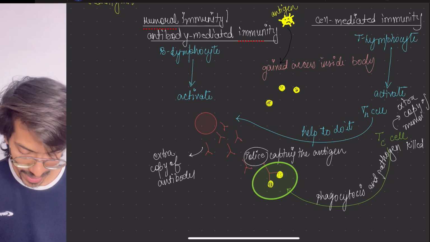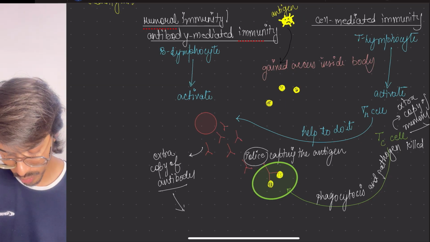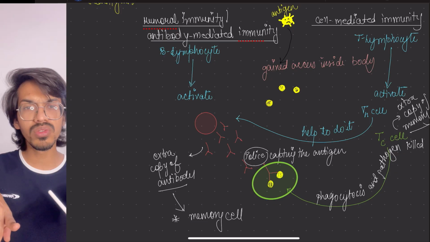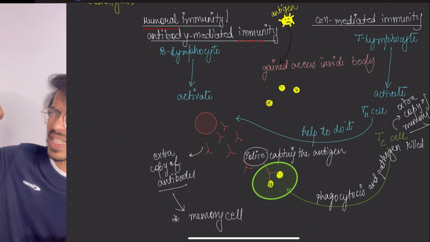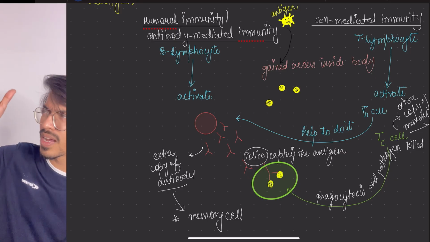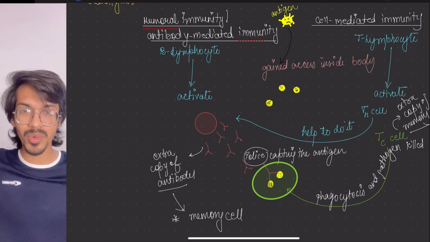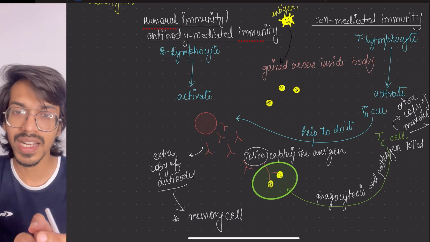And these extra copies act like memory cells. So once the same thing comes again, the body does not have to go and activate. It's like the same antigen is coming, and the body is like, stop, I know what you're trying to do. So the memory cells army will come, increase their number and kill it.